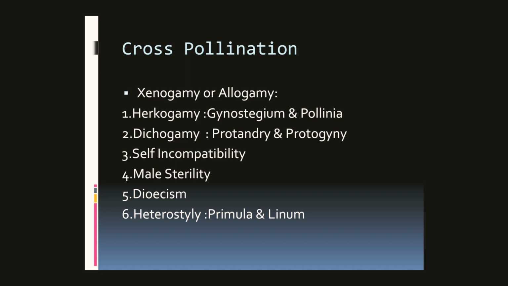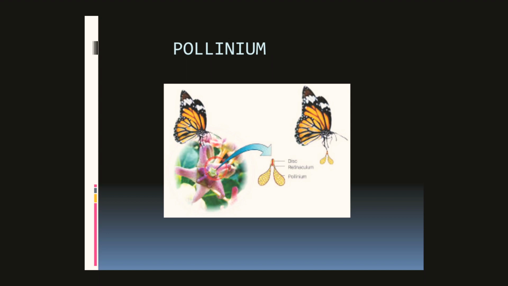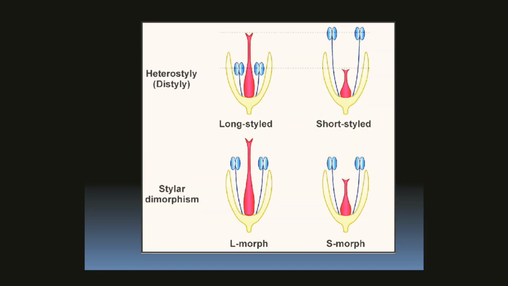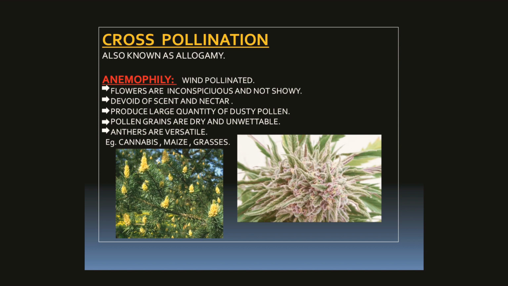In dimorphic, styles are of two types, long styled and short styled, called L-morph or S-morph. And in tristyly, the styles are of three types. In such conditions, cross-pollination takes place.